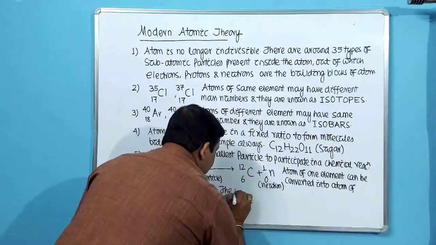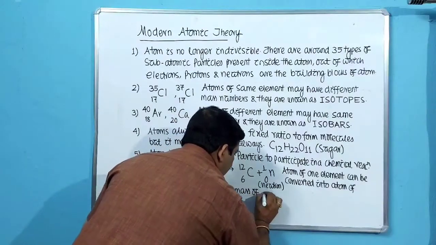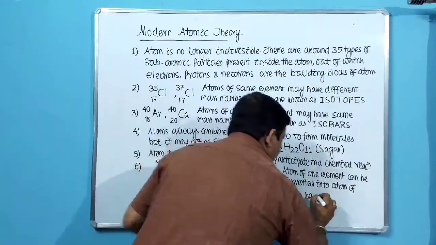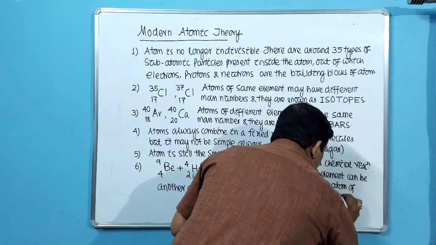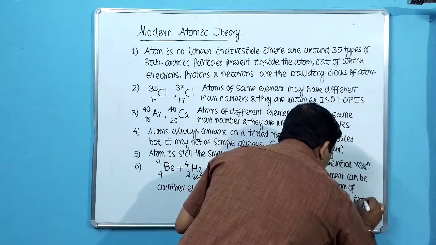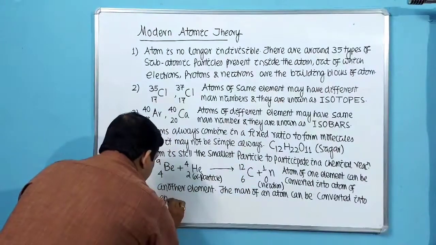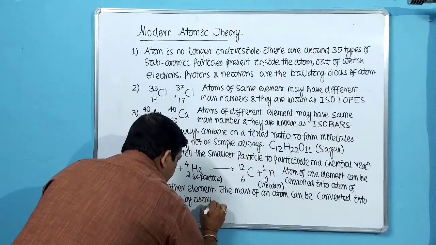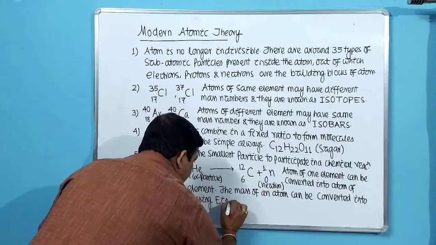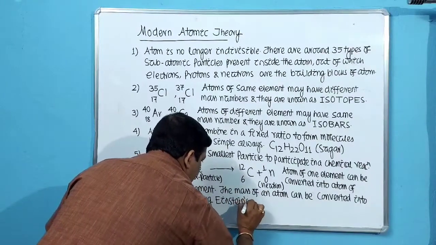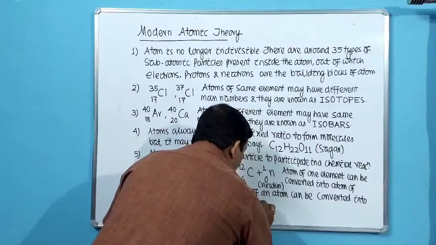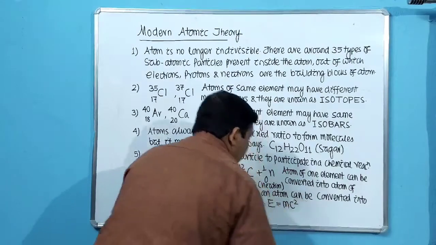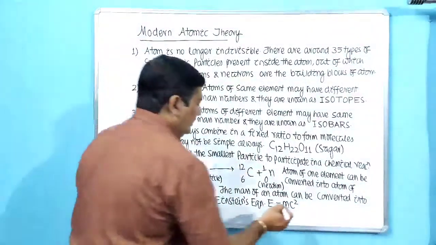The mass of an atom can be converted into energy by using Einstein's equation E = mc², where E is energy, m is mass, c is the velocity of light.